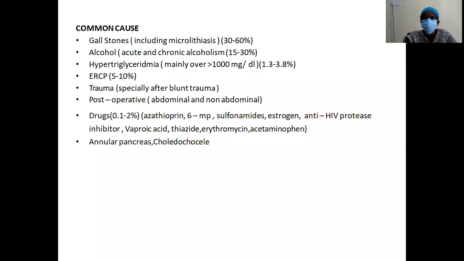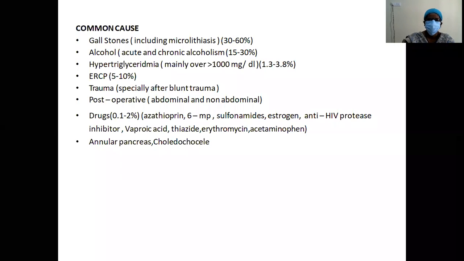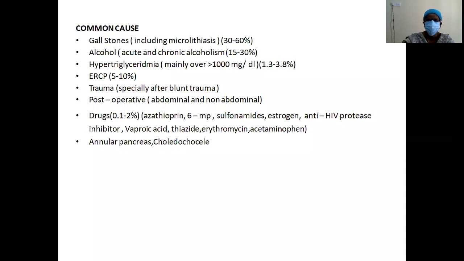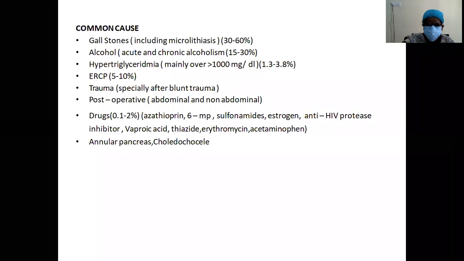Hypertriglyceridemia, mainly with triglyceride levels more than 1000 milligrams per deciliter, will account for 1.3 to 3.8%. Post ERCP, people might develop acute pancreatitis in about 5 to 10% of cases. The next ones are blunt abdominal trauma, postoperative causes, abdominal or non-abdominal, and these are the drugs which have been listed earlier.